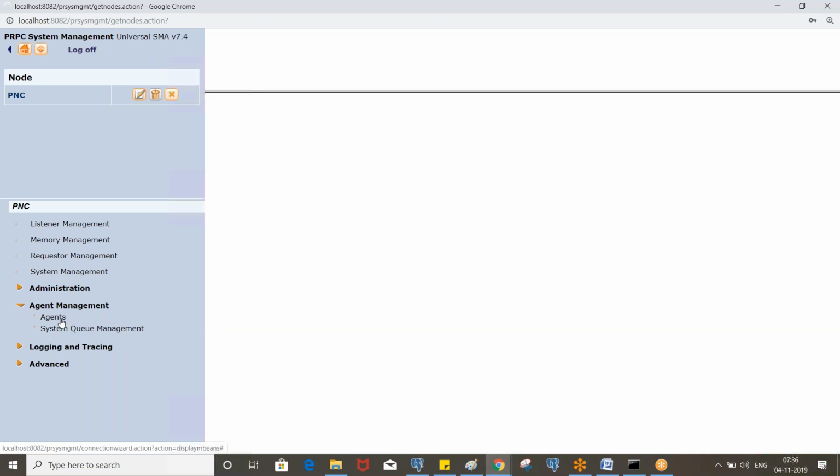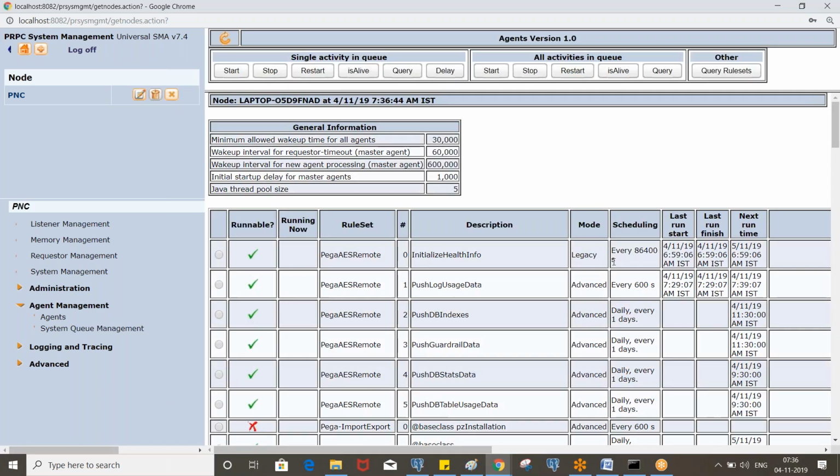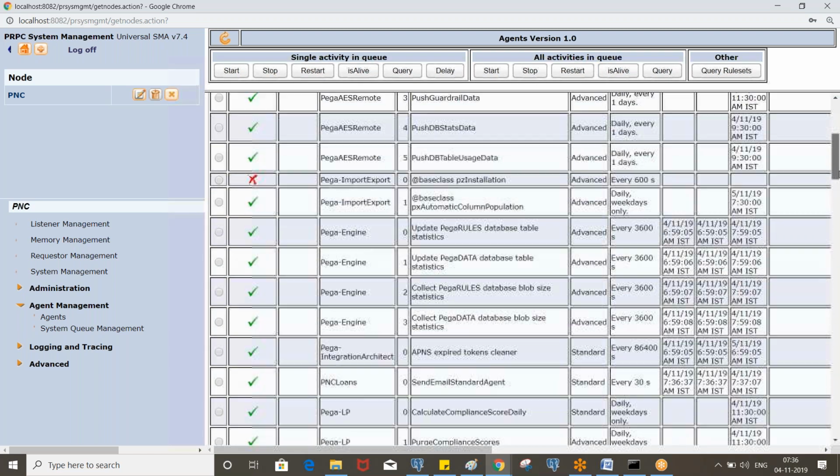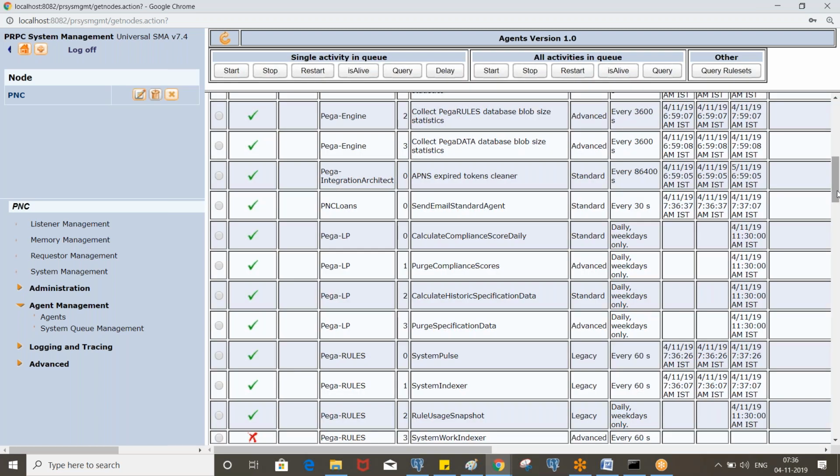Okay, so all the agents are available here under the agent management. When you click on the agents, these are the list of agents available in the system. These are out of the box agents, and we created some agents, right? So it has been configured. Sometimes it will not be configured, due to some issues.